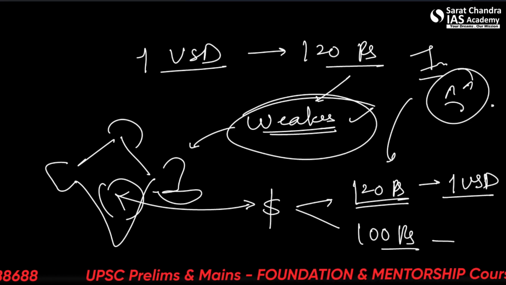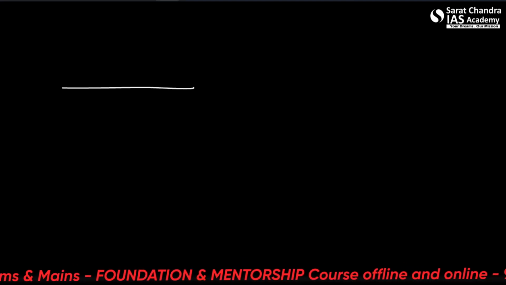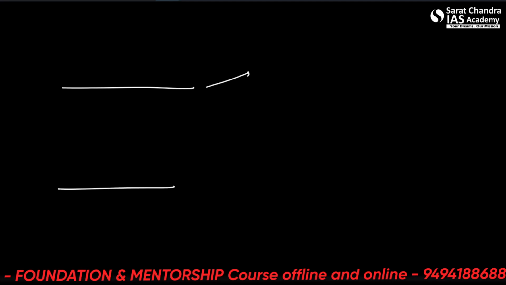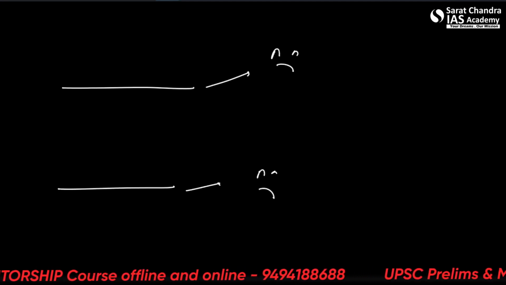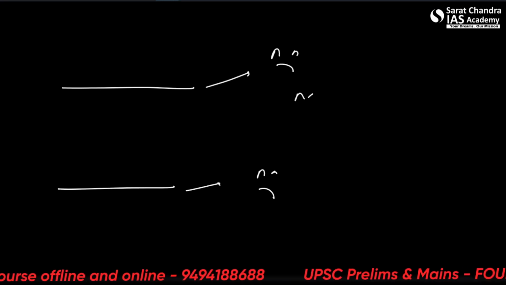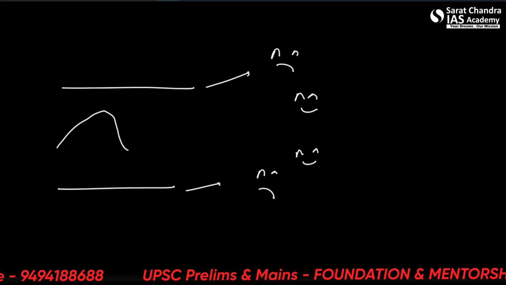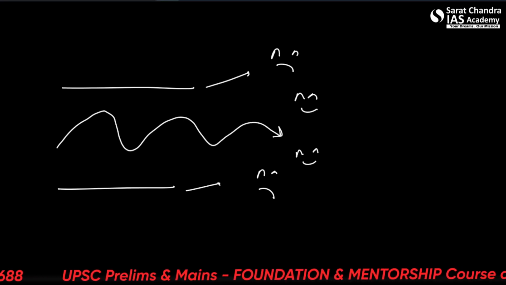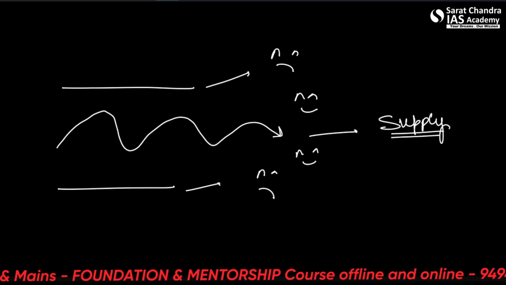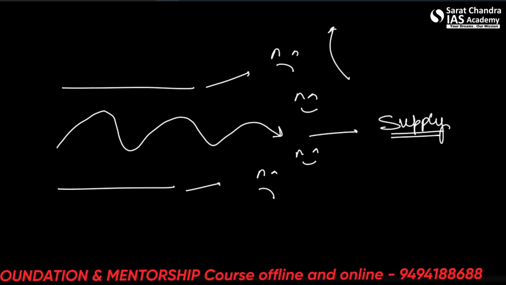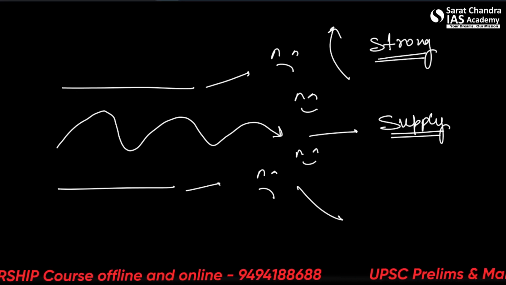So what do we want? We want the rupee to be stable. Let's say this is the limit where exporters become sad, and this is the limit where importers become sad. We want to keep both happy. So we'll keep the rupee in here by managing its supply. It should not get too strong, and it should not get too weak.